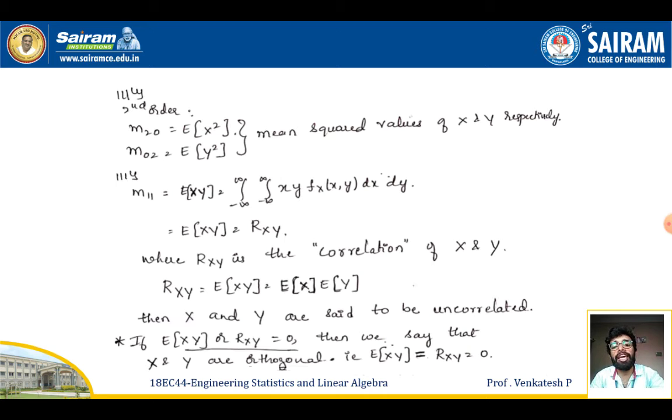So if x and y are independent, then the expectation of xy will be equal to expectation of x times expectation of y. And this expectation of xy, or the correlation of x and y, will be equal to 0 when x and y are orthogonal to each other. So if I multiply x and y together and the value is 0, obviously the expectation or the correlation will be equal to 0.